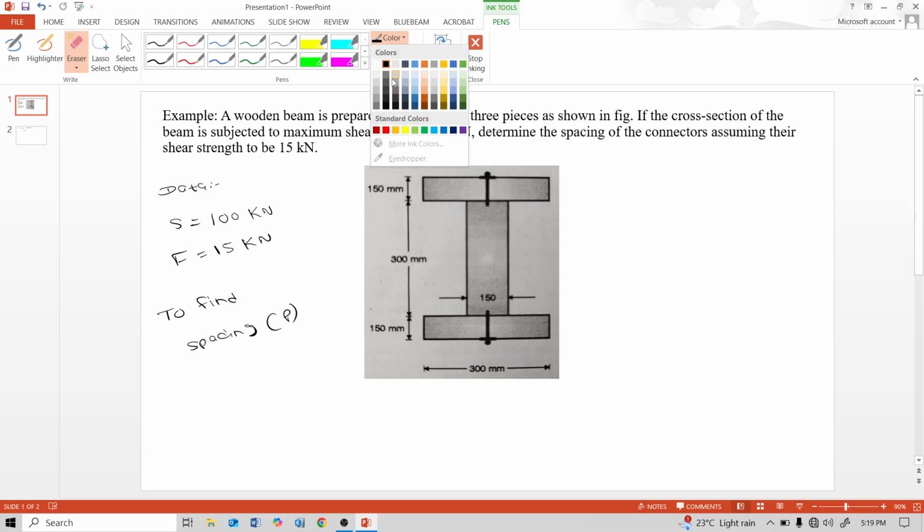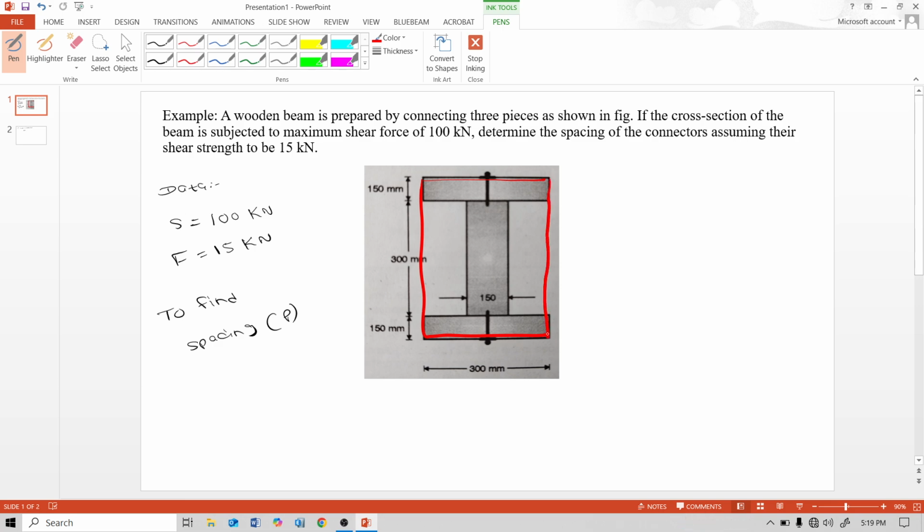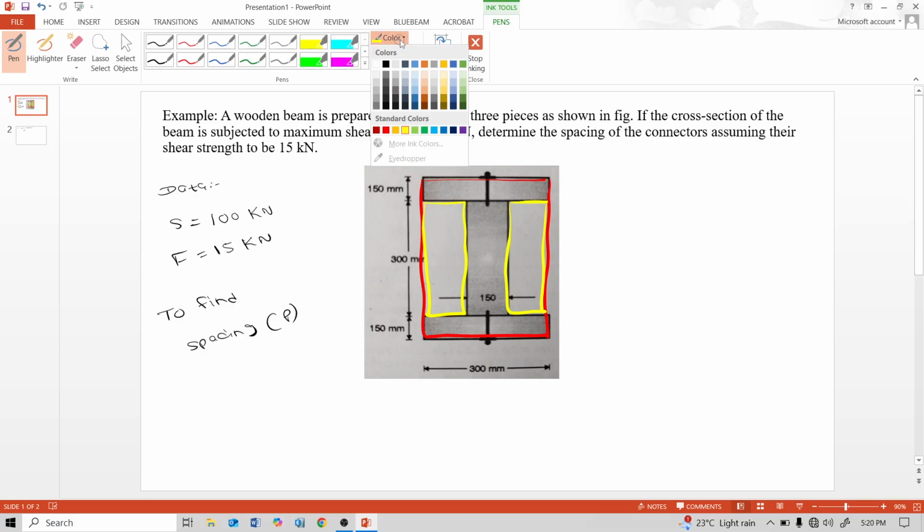So first we have to find the moment of inertia of this whole red color rectangle, and then we subtract this one rectangle and this another rectangle from this red color rectangle. So first finding the red color rectangle moment of inertia about this x-axis.